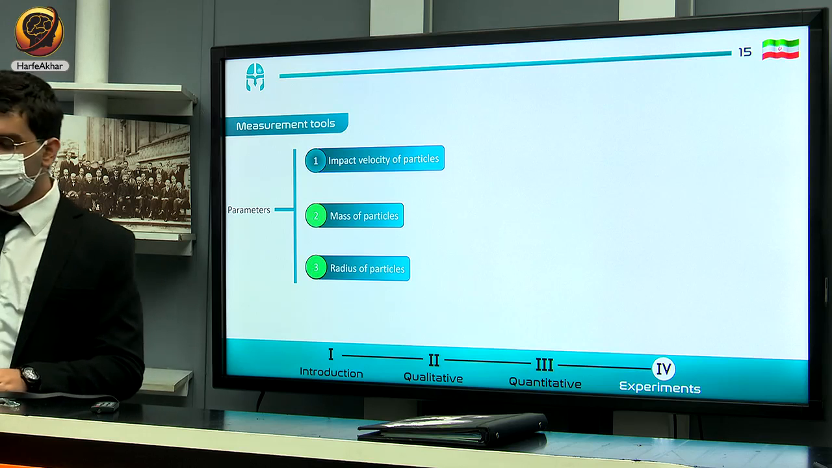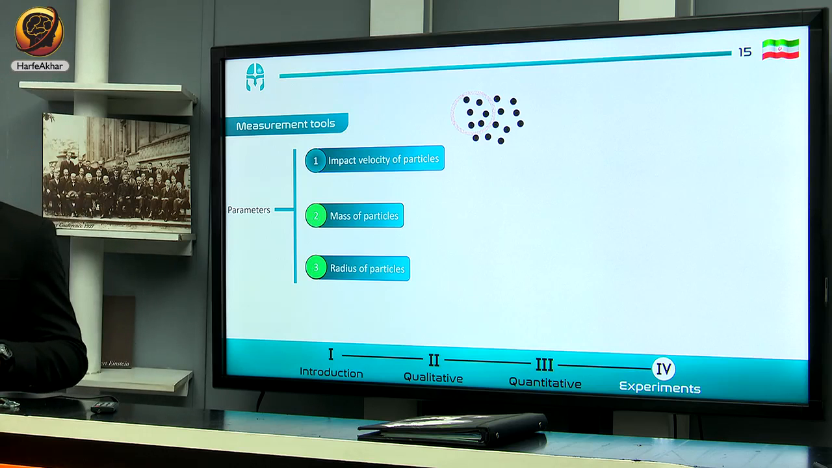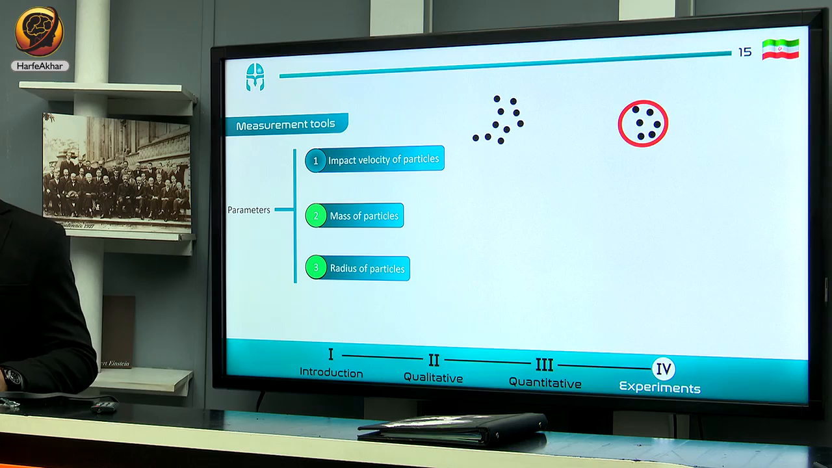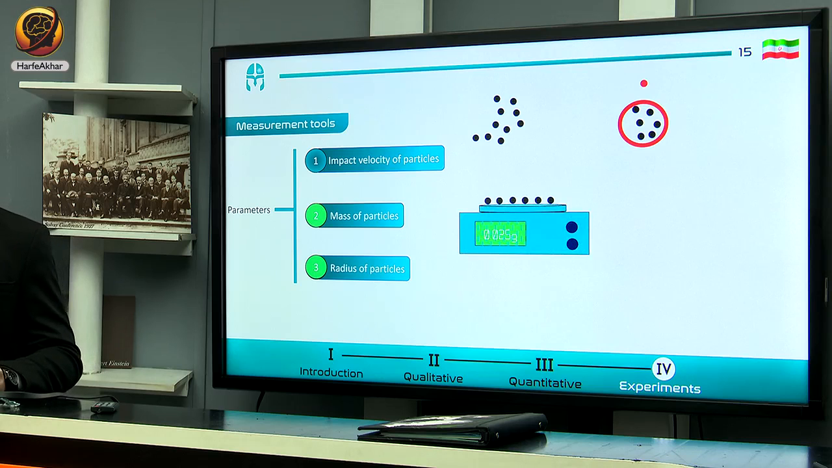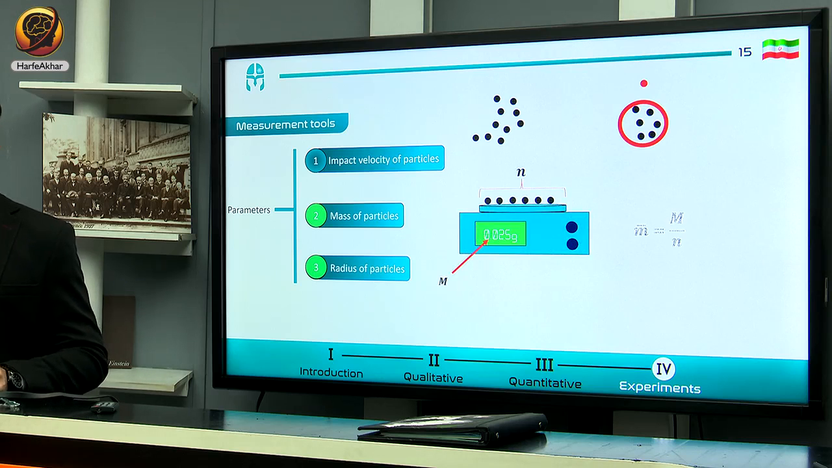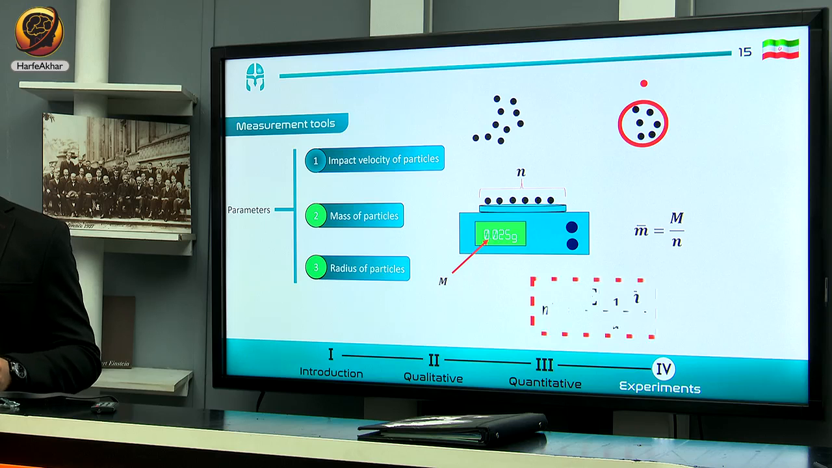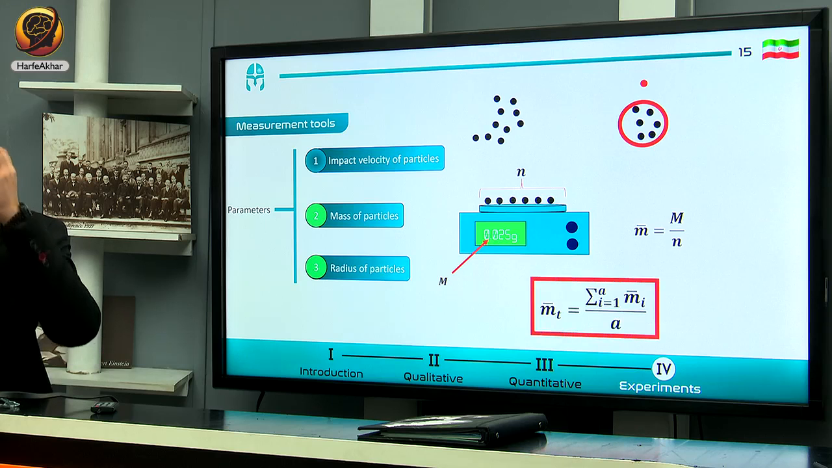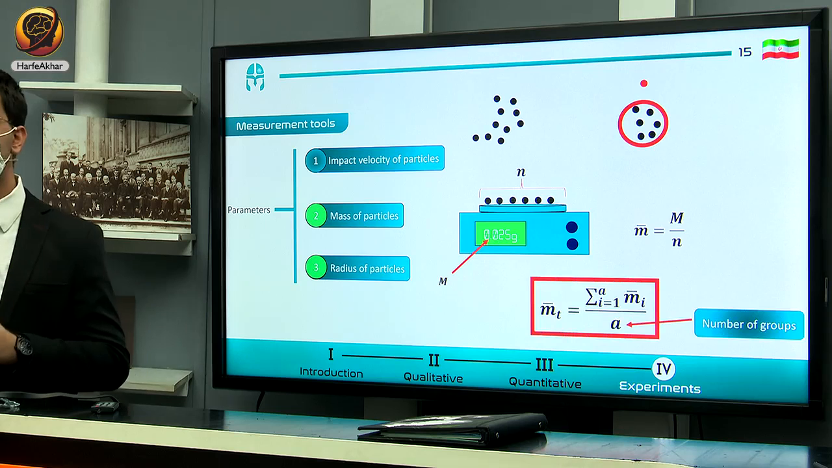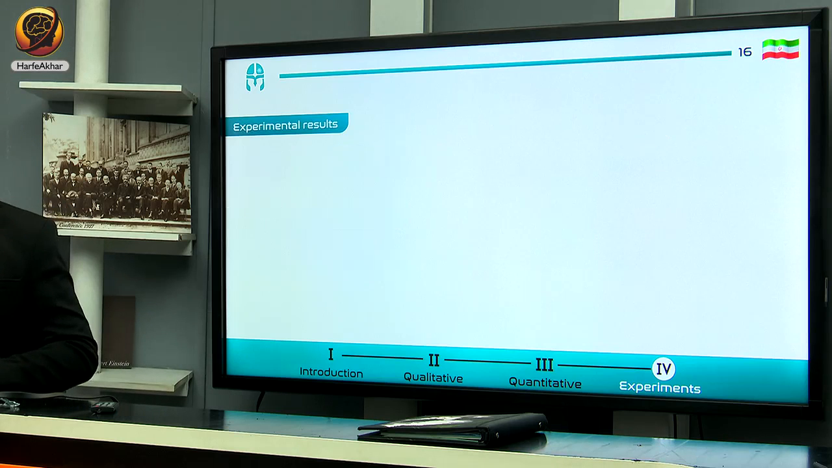And for the mass and radius of the particle, at first we define our particles in some groups here, and based on the calibration group, we've chosen some particles which have the same radius as the calibration particle, and we measure the mass here. We can measure the average mass from each group, where A is the number of groups, and the more groups, the less error.